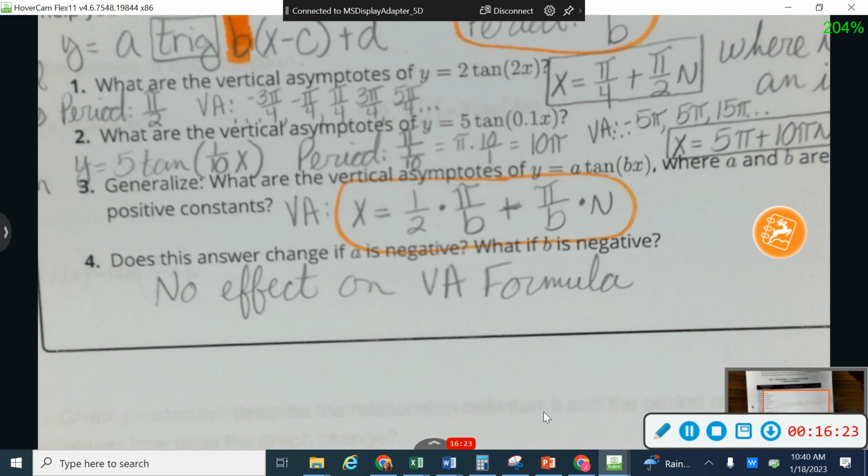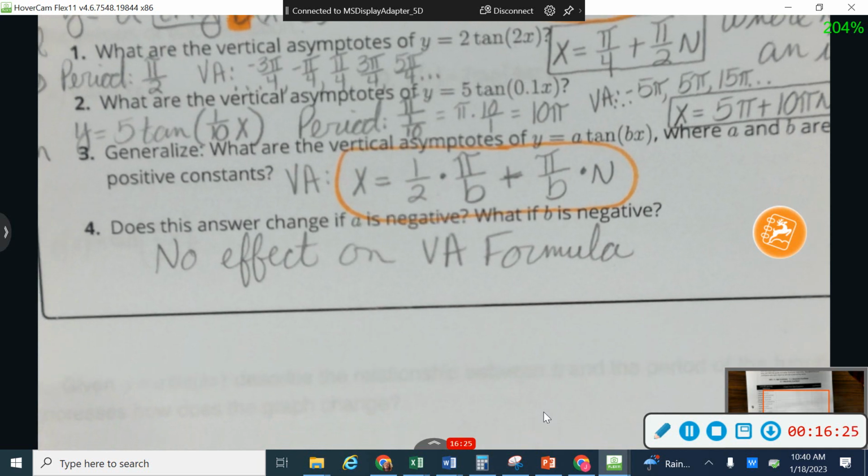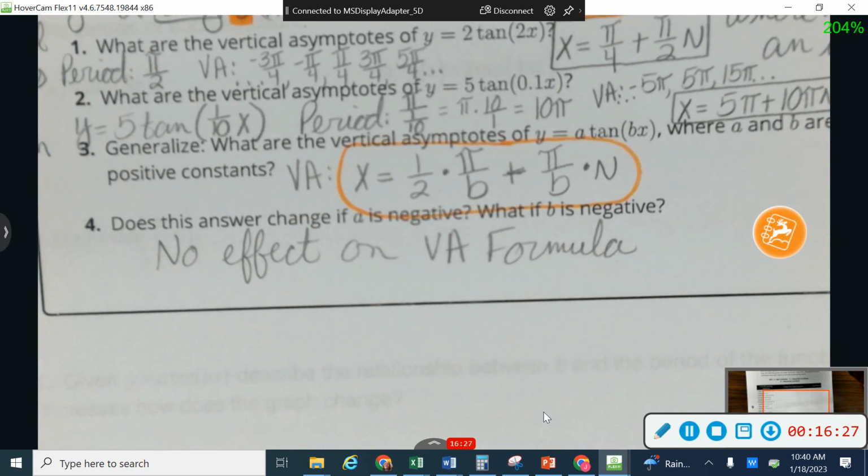So question number 4 asks you about A being negative and B being negative. A is going to be a vertical reflection. B is going to be a horizontal reflection, but the asymptotes stay where they are. Okay, the asymptotes stay where they are. So it will affect your graph, but it will not affect your formula.